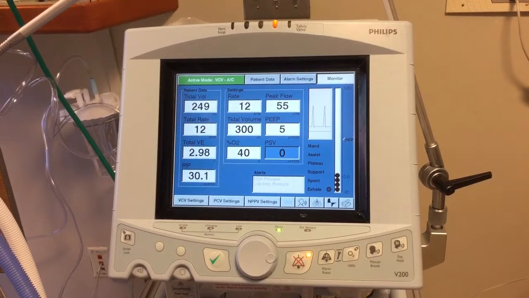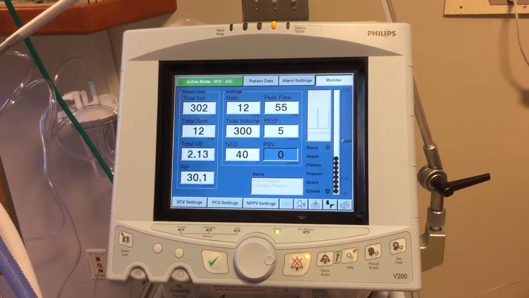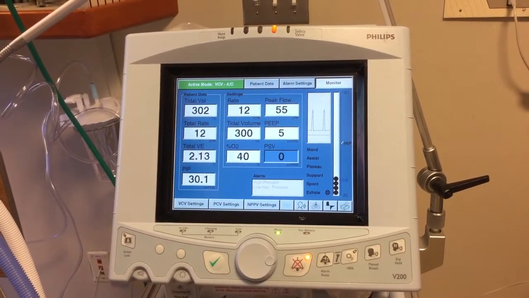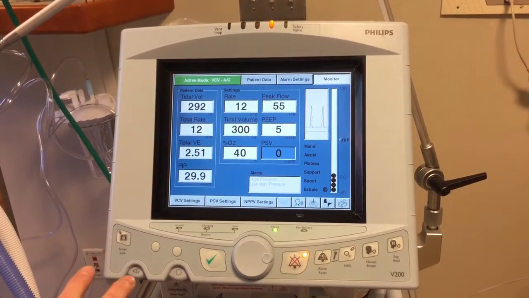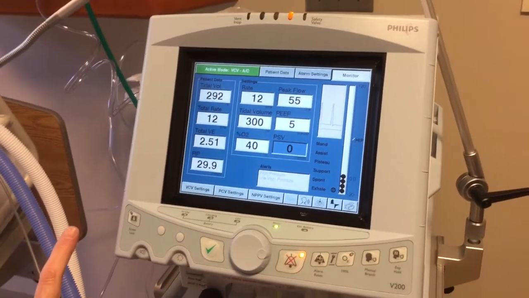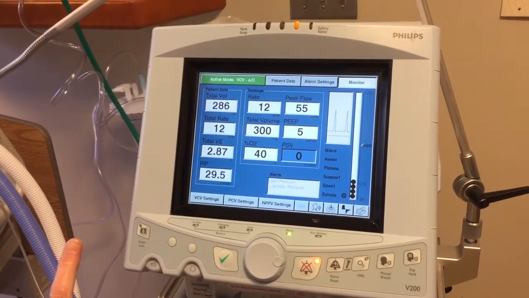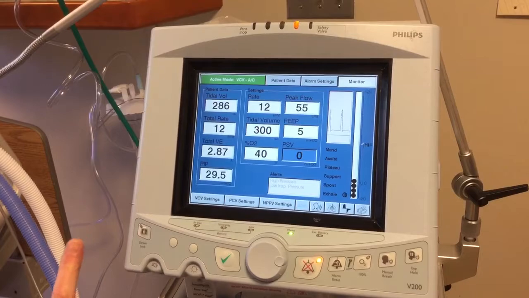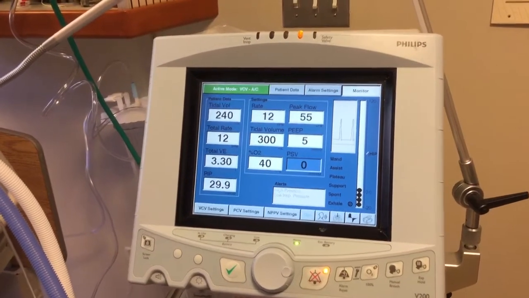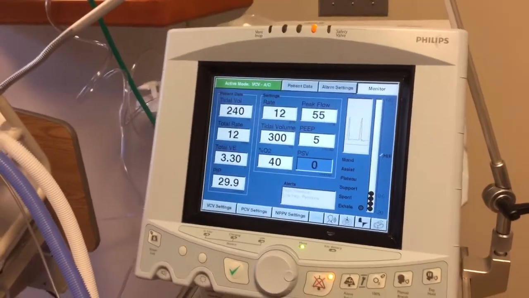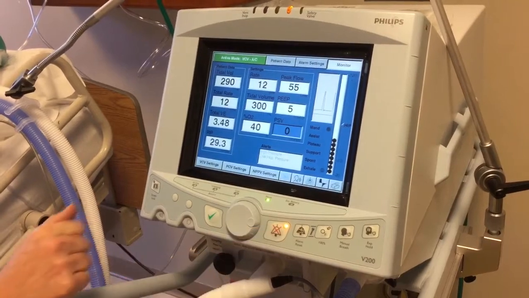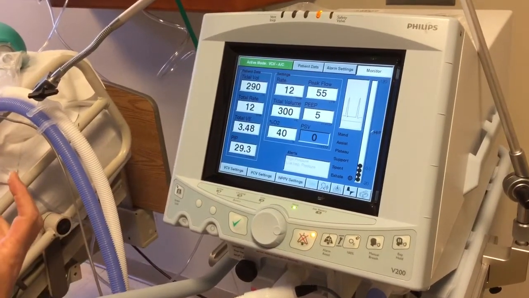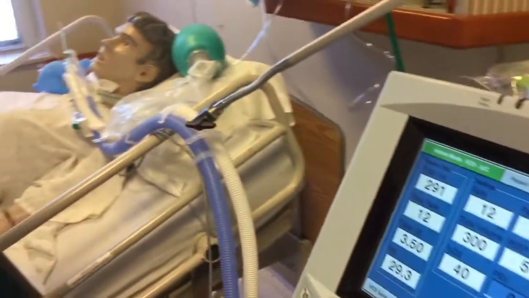First thing is assess your patient: look at their oxygen saturation, their heart rate, respiratory rate, and whether they need to be suctioned. If the patient is in distress and the alarms keep going off, then you will want to disconnect the patient from the ventilator and ambu them with 100% oxygen until someone comes who can resolve the situation. If you are going to disconnect the patient from the ventilator, you will want to first hit the alarm silence button, because when you disconnect them, it will alarm. So go ahead and hit your silence button.